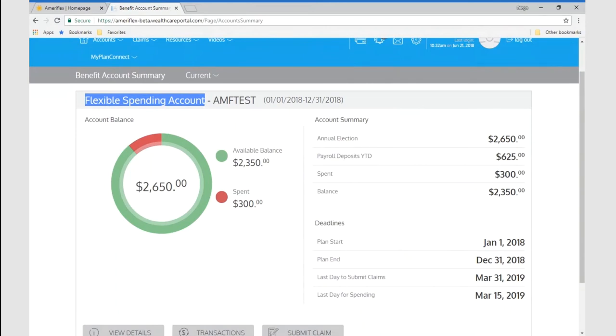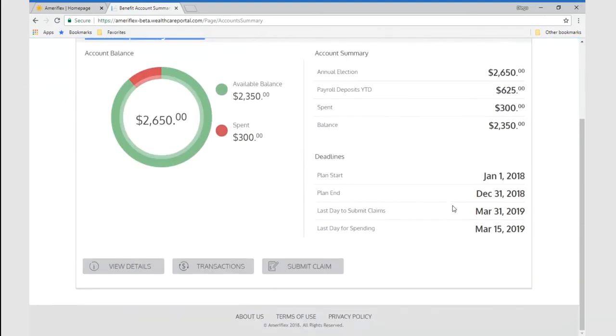If you just want to use FSA, or call it My Company FSA, or whatever the name of your company might be, you can indicate that in here. It gives you a wheel of your account balance, showing you what's currently available, how much has been spent, how much in deposits have been made year to date, and their total balance, as well as some deadlines specific to your plan.